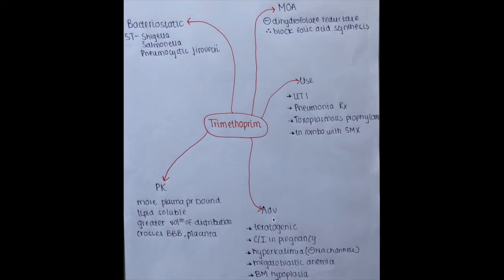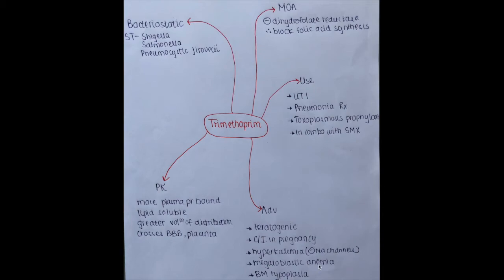Adverse effects of trimethoprim are: it is teratogenic, that is, it cannot be given during pregnancy because it can cross the placenta and it affects the fetus. It causes hyperkalemia because it inhibits sodium channels. So because of inhibition of sodium channels, even potassium secretion cannot occur, so it causes hyperkalemia in our body.